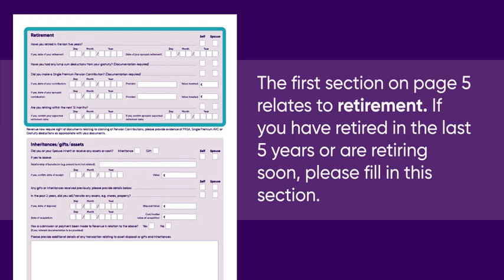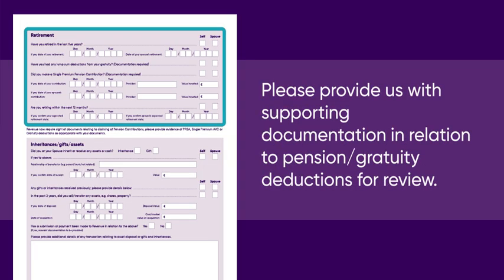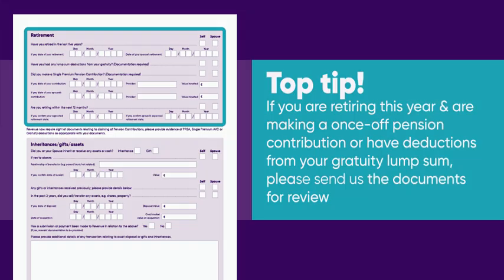The first section of the 5th page of the tax return form relates to retirement. If you or your spouse have retired in the last 5 years or are retiring soon, please fill in this section. We aim to ensure that you claim the maximum tax relief due to you on any gratuity lump sum deductions you may incur or any pension contributions you may have made before you retired. Please provide us with supporting documentation in relation to your pension or gratuity deductions for review. If you are retiring this year and are making a once-off pension contribution or have deductions from your gratuity lump sum, please send us the corresponding documents for review.